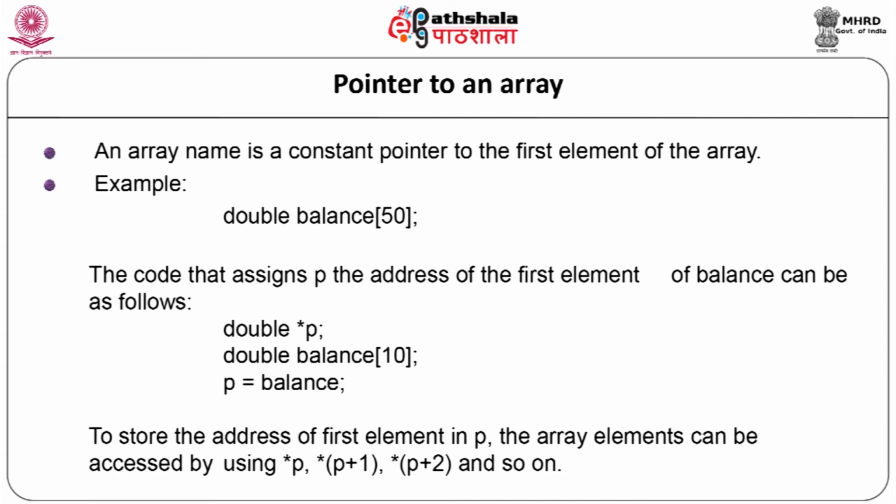Therefore, the code that assigns p the address of the first element of balance can be as follows: double *p, double balance[10], p equal to balance. To store the address of first element in p, the array elements can be accessed by using *p, *(p plus 1), *(p plus 2) and so on.